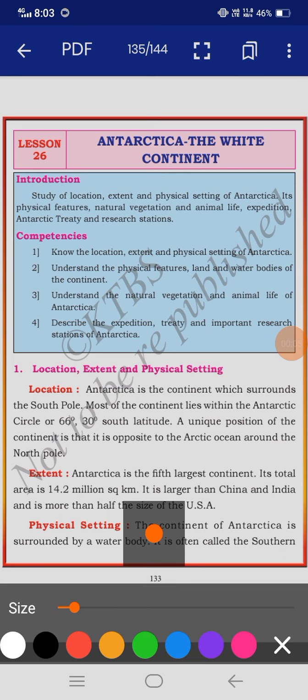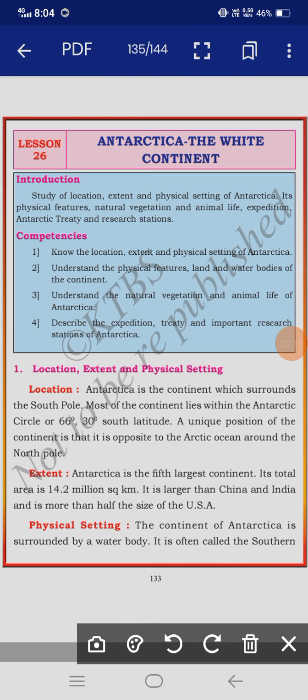Antarctica, the white continent. So we are going to learn the 26th lesson. Here you can see location, extent and physical settings. We are going to learn about location, extent and physical settings. First one is location.